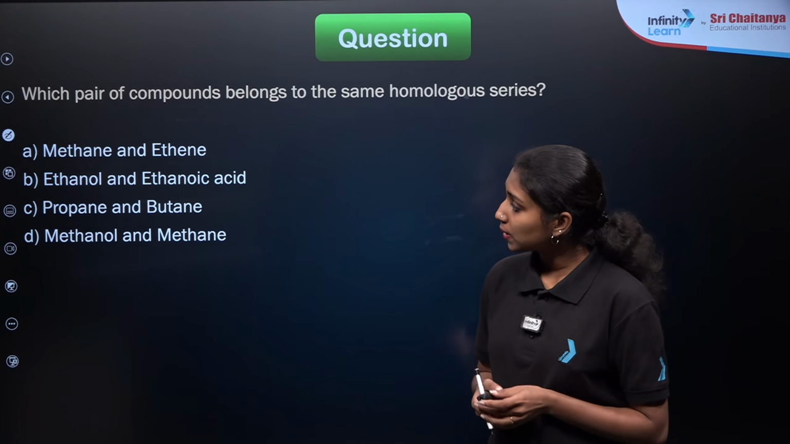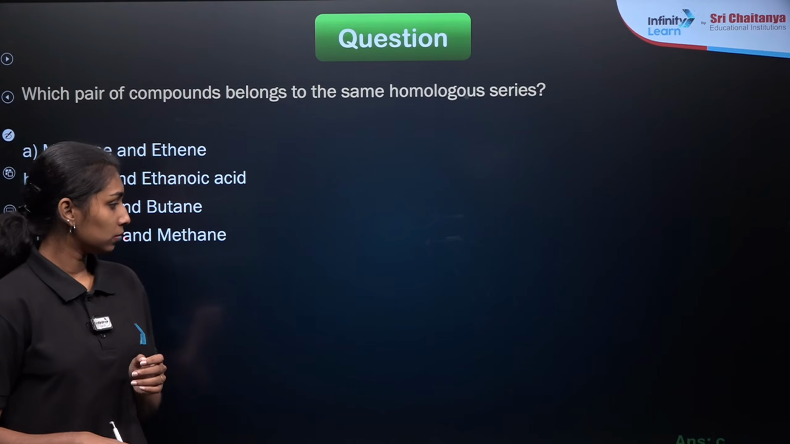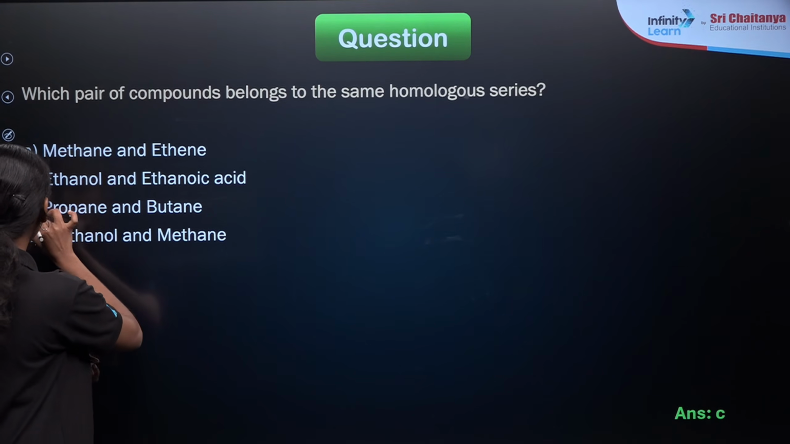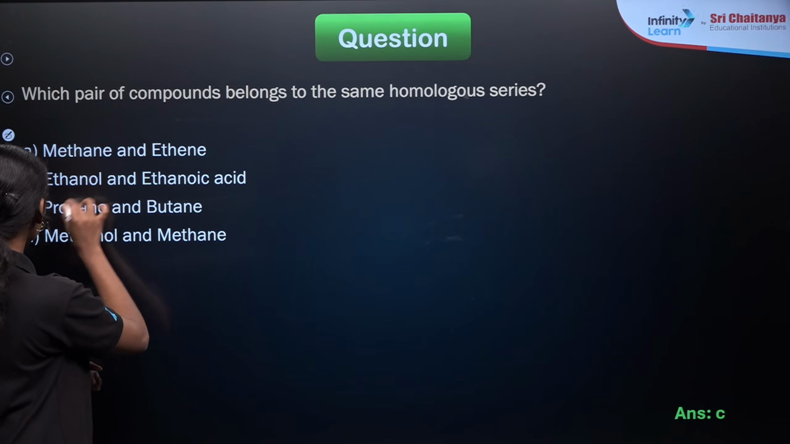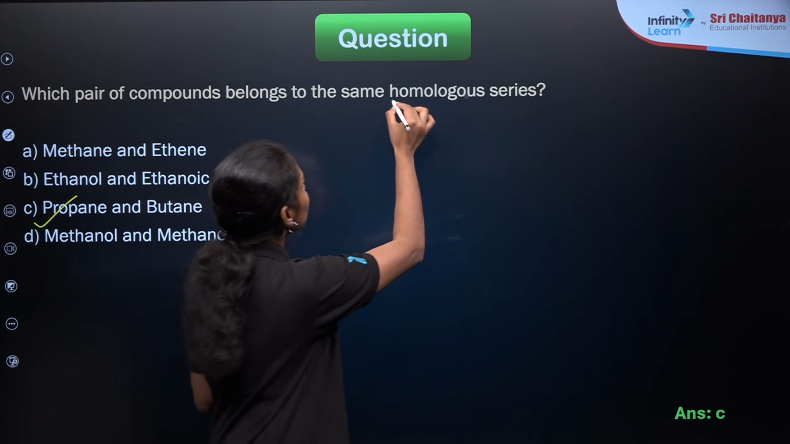So what will be the answer for this question? It will be option C, right? As we already know, any series of compounds which have a difference of a CH2 molecule is known as the homologous series, right?